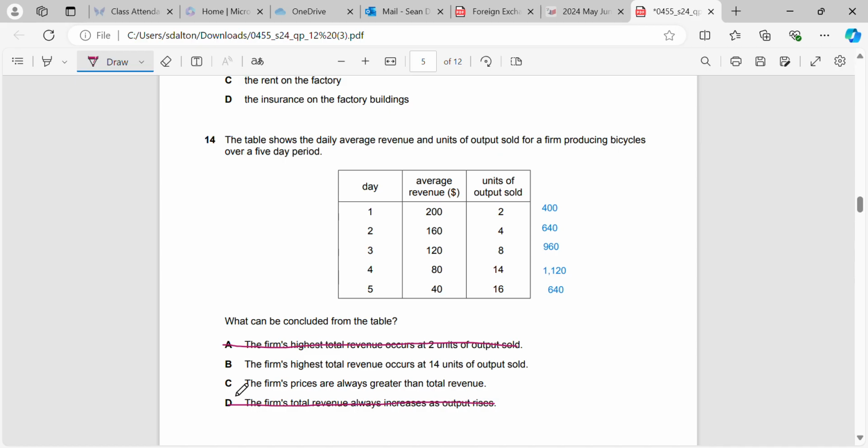And the firm's prices are always greater than total revenue. Well, that's also obviously wrong. We're not told what their prices are, so we can't conclude that from the table. However, we can see that the highest total revenue occurs at 14 units of output sold. So B would be the correct answer here.